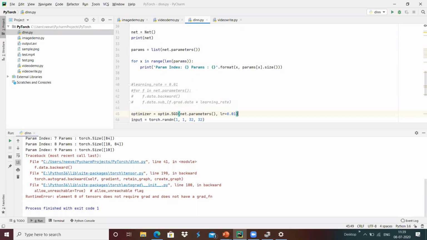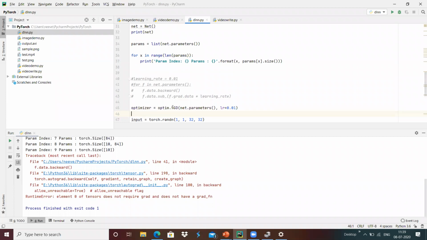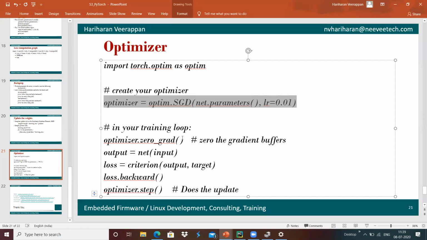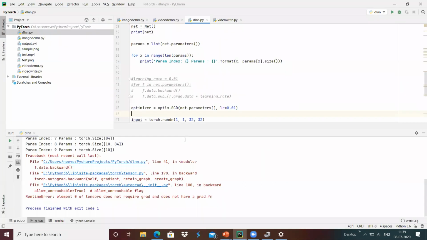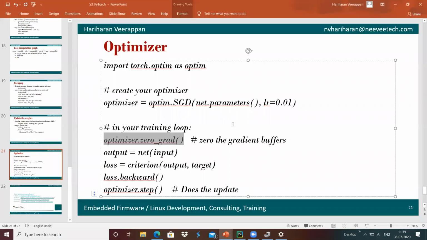I'm going to apply SGD, which is an optimizer, with the net parameters and a learning rate of 0.01. Once that is done, I'm going to call optimizer.zero_grad, which handles the updates, and use the net of input with the output and target before the loss.